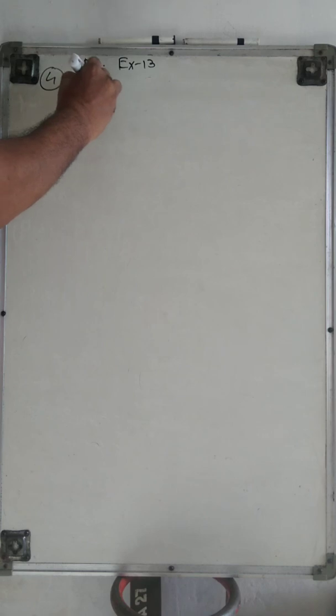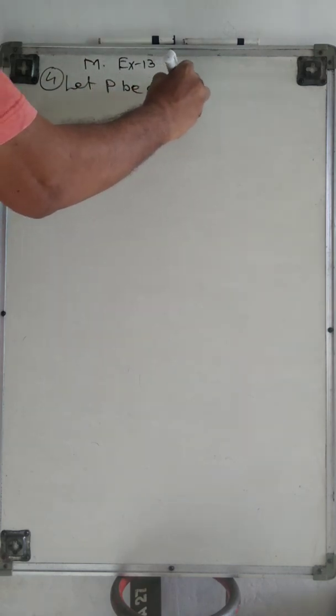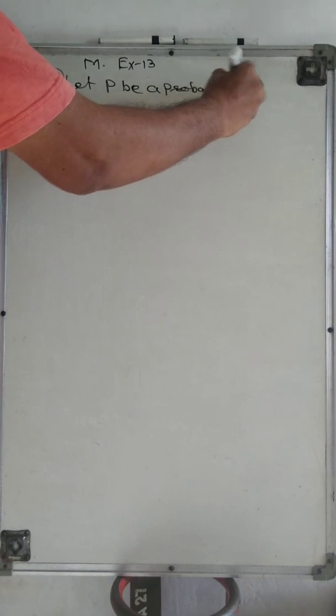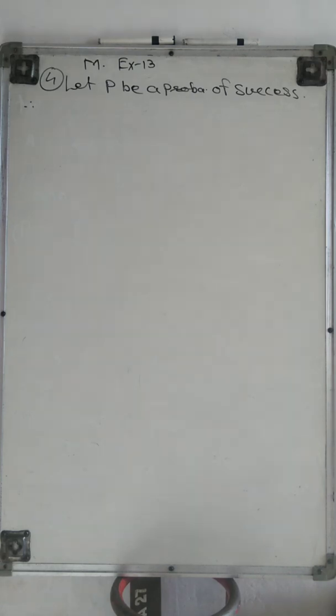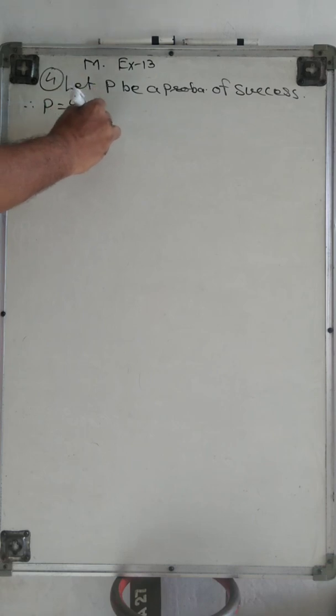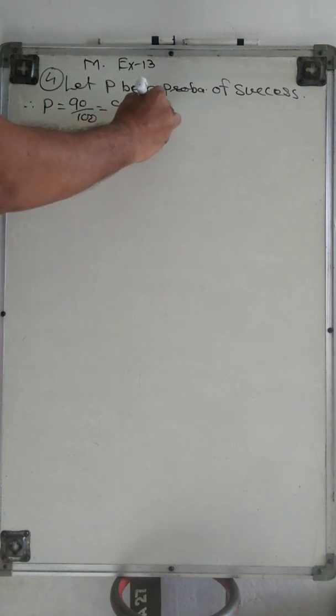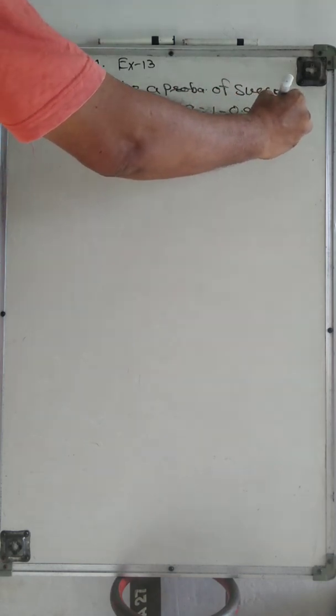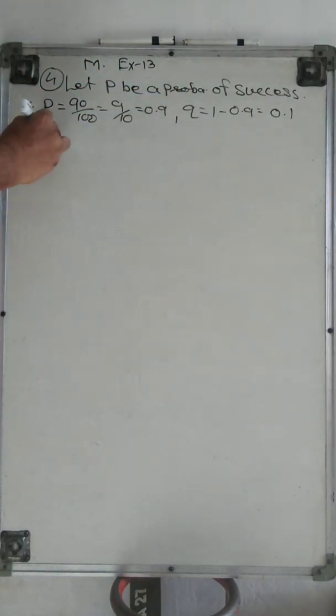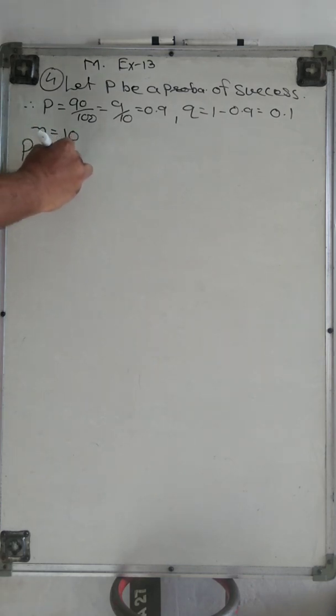Let P be the probability of success, and therefore right-handed people are 90%. So P is equal to 90 upon 100, or 9 by 10, or 0.9, and Q equals 1 minus 0.9, which is 0.1, right? And n equals 10. We want to find the sample space from 10 people and at most 6 people. First of all, we find the binomial distribution.